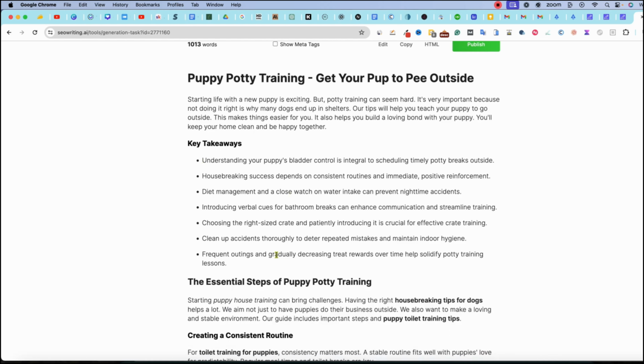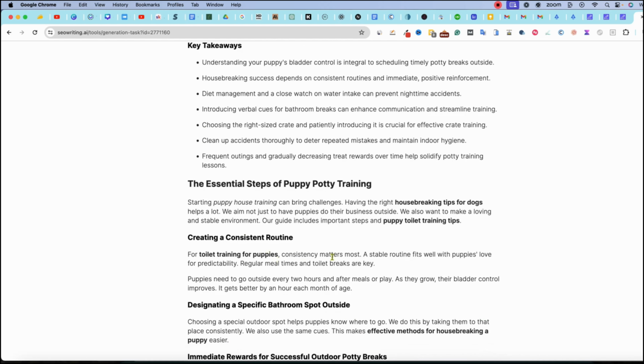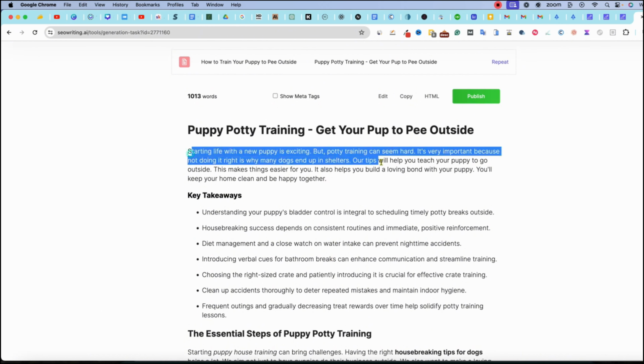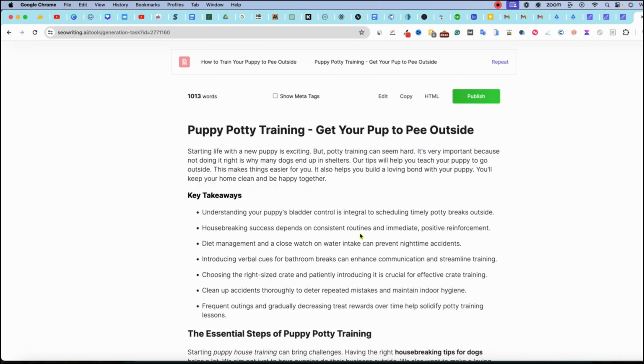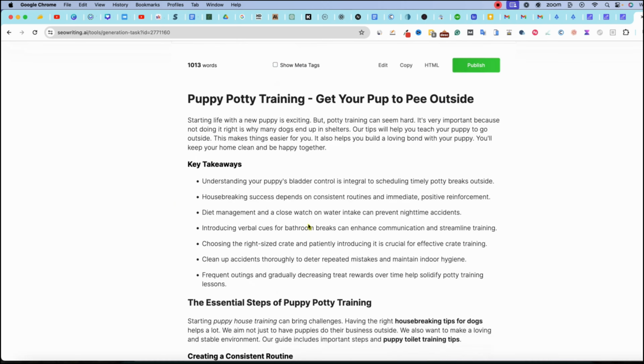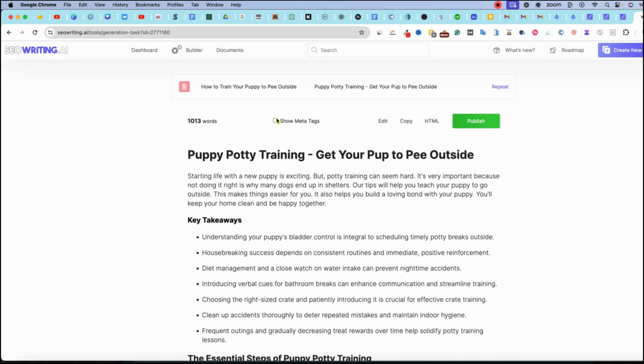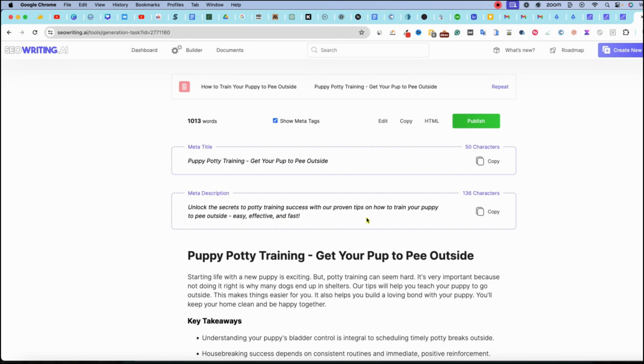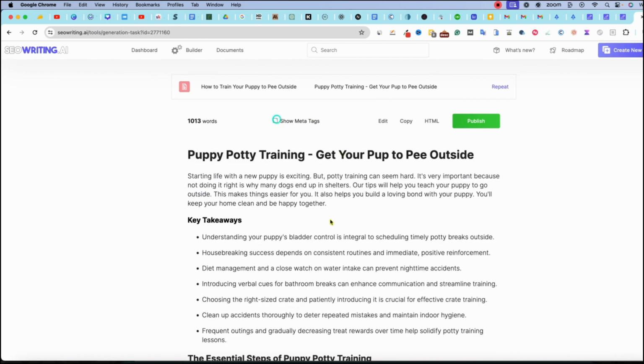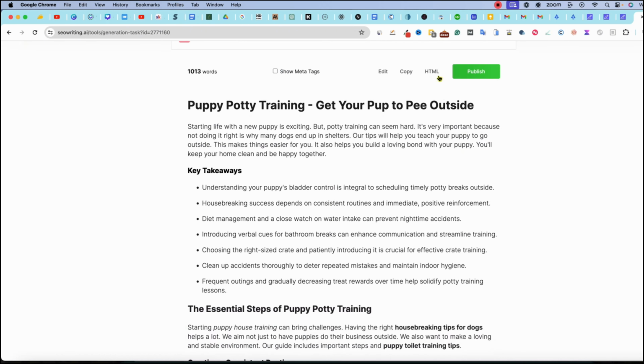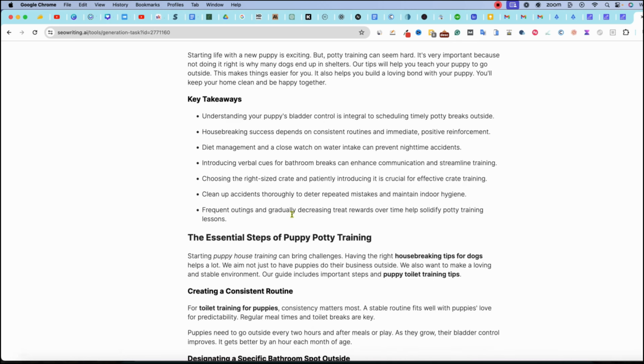We have our key takeaways right over here, creating a consistent routine. So I'm not seeing where that engaging, thought-provoking question was. Maybe next time I would just try a statistic or something like that. There's the meta tags right over there. I do like how SEO writing makes everything so simple for SEOs. Right over here, it gives all that information very quickly. Super cool. You can get the HTML version, and so forth. So just keep coming down.